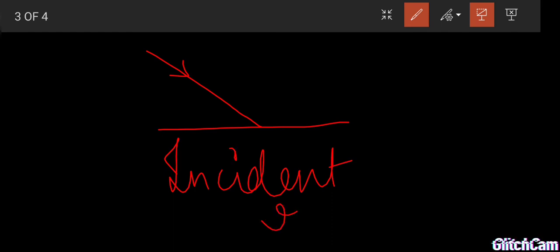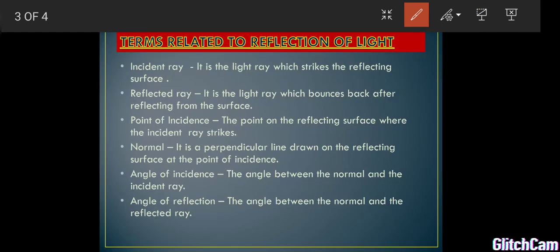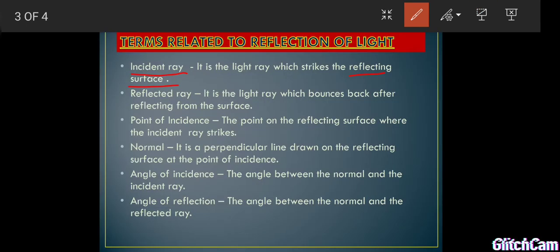The ray which is incident on a reflecting surface is called incident ray. Next, point of incident. Now the incident ray is incident on the reflecting surface at a particular point. That point is called point of incident.